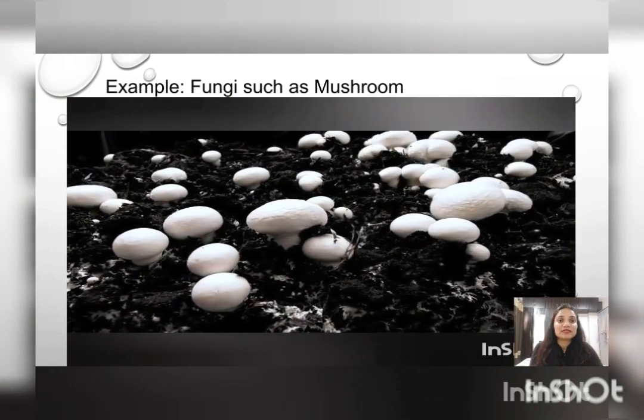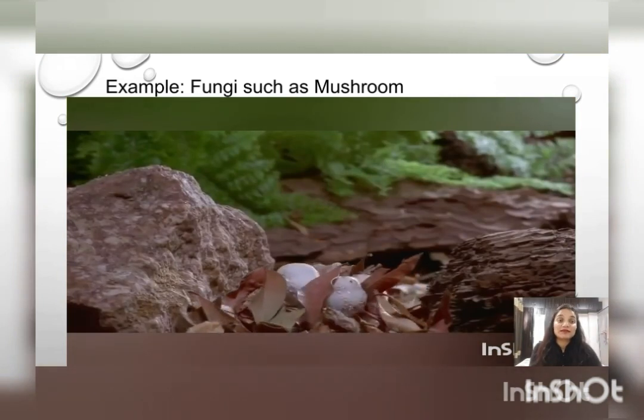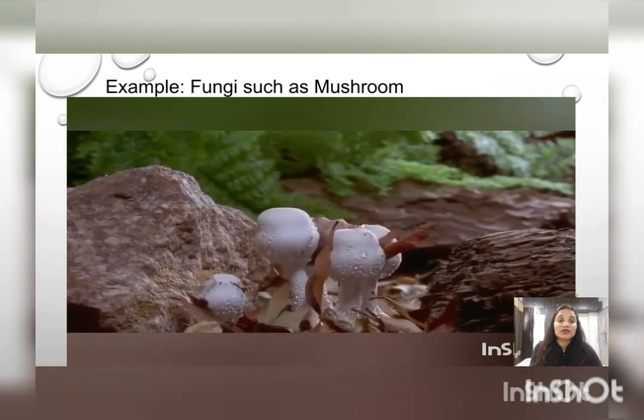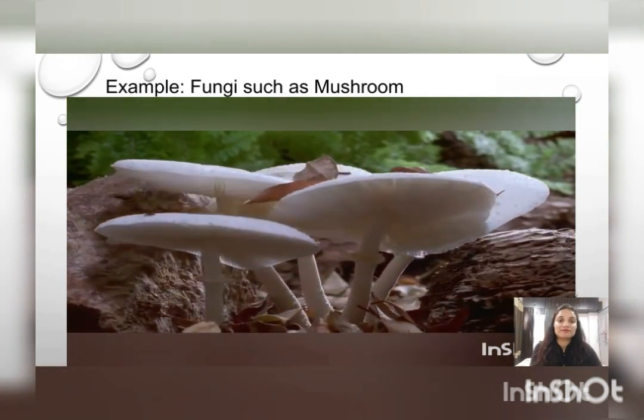They develop on dirty places, as you can see. Fluffy structure. This you can see very clearly, where it can develop. Rotten material or decaying material is the source of nutrient for them.